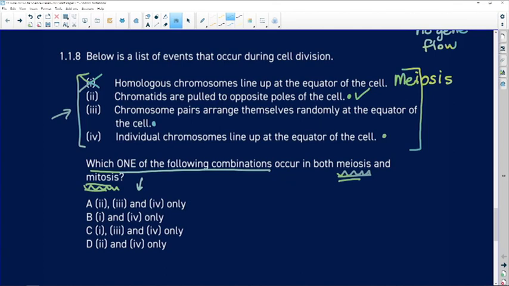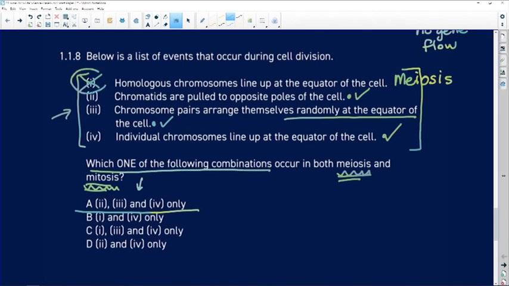Chromosome pairs arrange themselves randomly at the equator of the cell. That happens in meiosis and mitosis. And individual chromosomes line up at the equator of the cell. That's going to happen in meiosis too, as well as mitosis. And so our answer is, in fact, 2, 3, and 4.